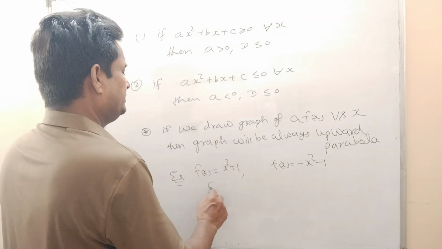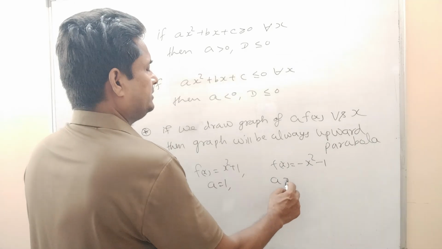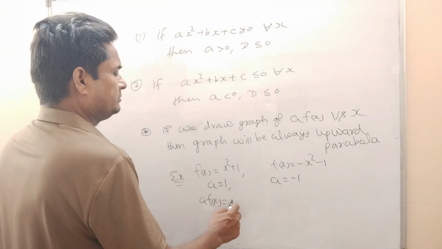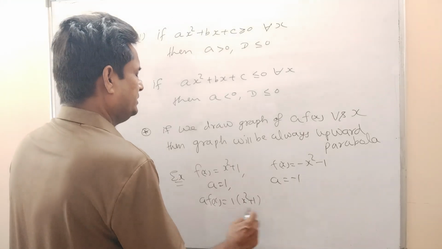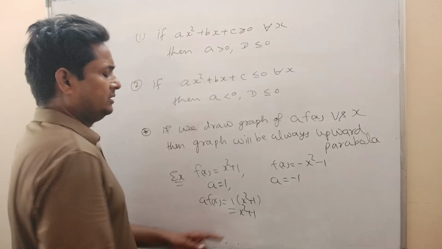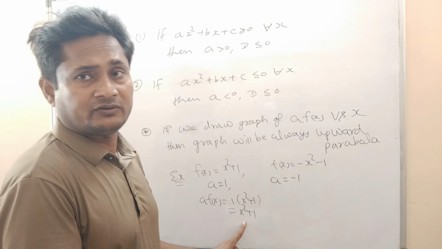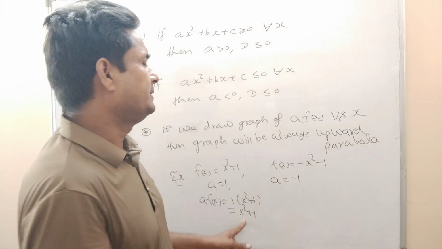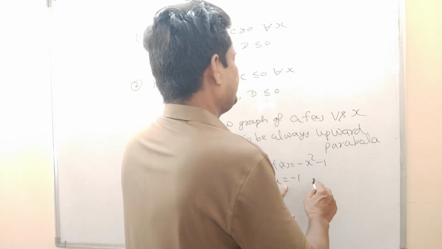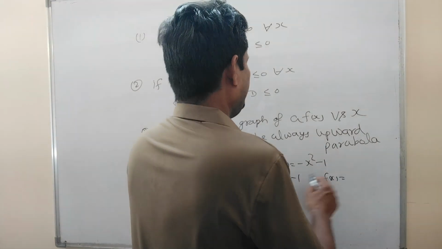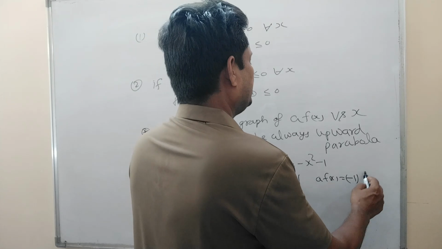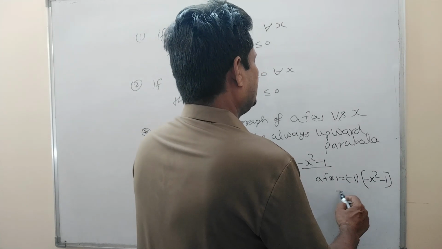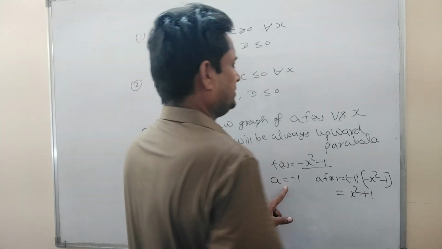Here a is equal to 1 and here a is equal to −1. So a times f(x) will be 1 into x² + 1, which is x² + 1. The coefficient of x² here is positive, so the graph will be an upward parabola. Now here, if you draw the graph of a times f(x), then a will be −1 and the expression is −x² − 1, so it is coming x² + 1.